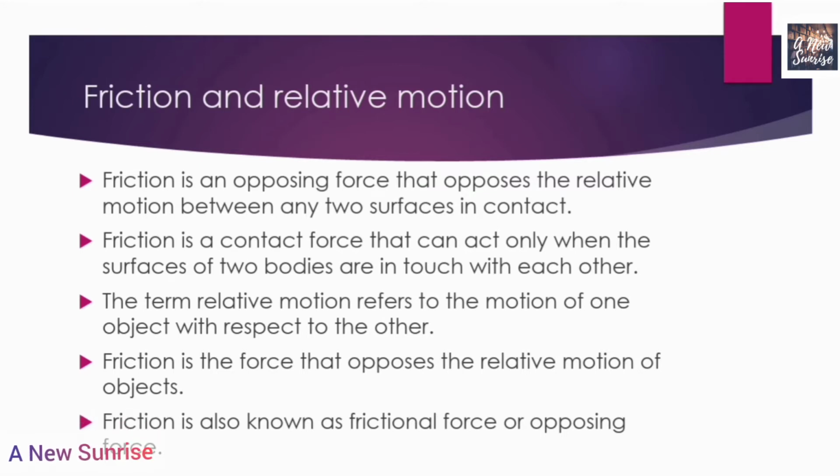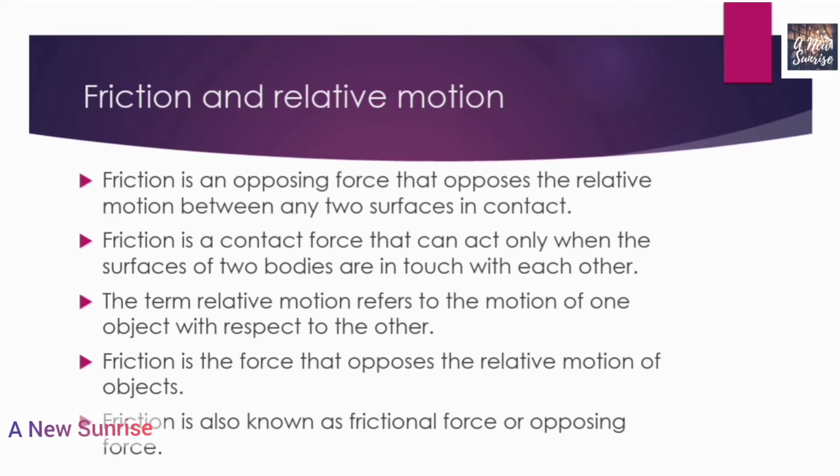The term relative motion. In my first statement, it was written that friction is an opposing force which opposes the relative motion between any two surfaces in contact. But what does the term relative motion mean? The term relative motion refers to the motion of one body over the surface of another body. Motion of one object with respect to the other. Friction is the force that opposes the relative motion of the object. Therefore, friction is also known as frictional force or opposing force. So this was all about friction and relative motion.